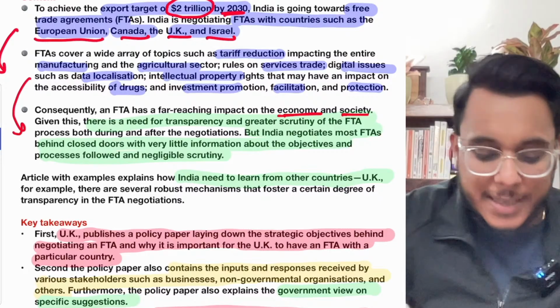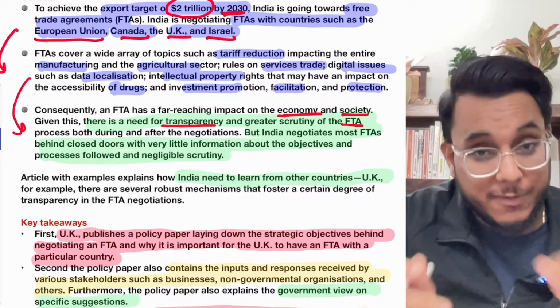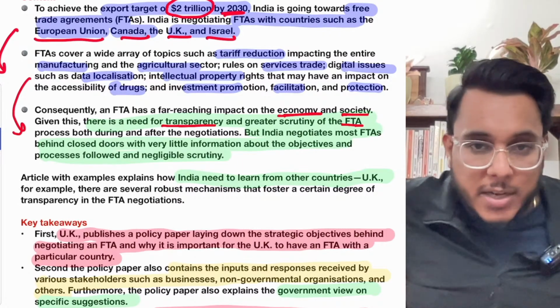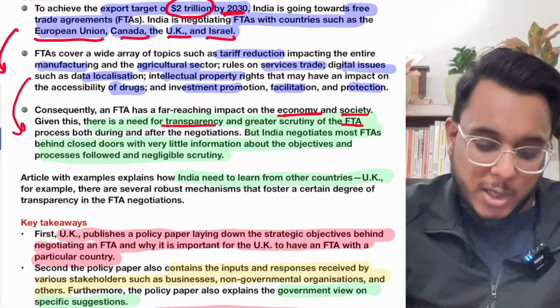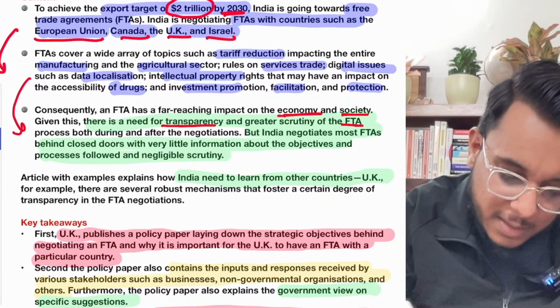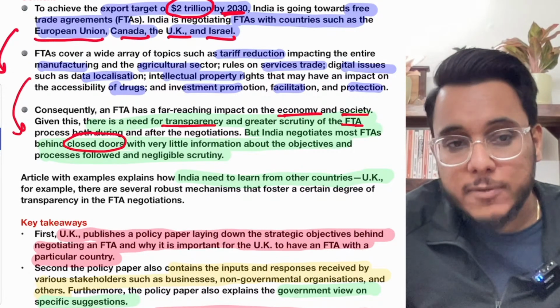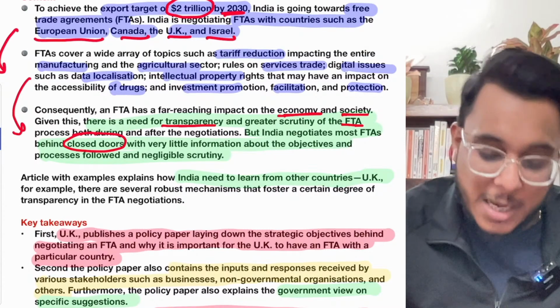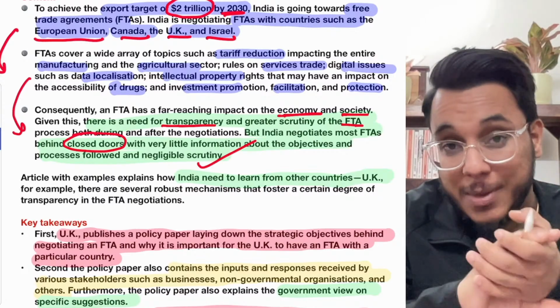So the article is suggesting that we need to have more transparency in the FTA process. When the FTAs are getting negotiated, more transparency needs to be there. More information is to be given to the public. Now, India's FTAs are signed behind closed doors. Most of the information is not there in the public domain. So therefore, we need to have transparency. We need to have more accountability in these processes.